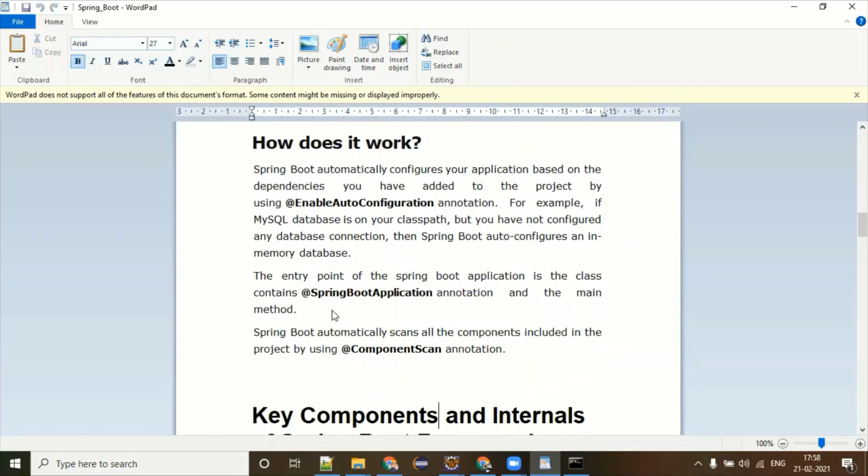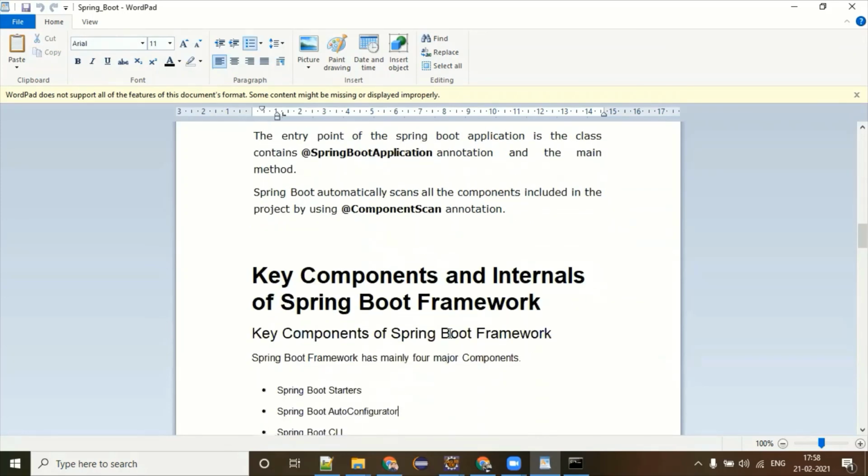Now, it also has @ComponentScan. Again, I will tell you, it is also a part of @SpringBootApplication now, so you don't actually need to give this.